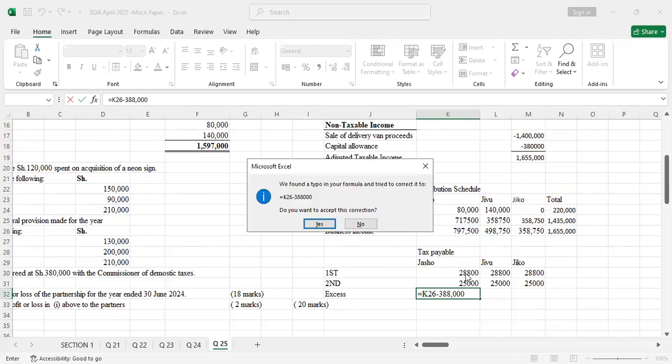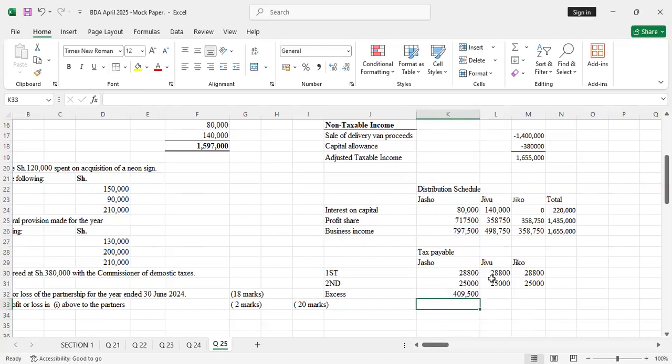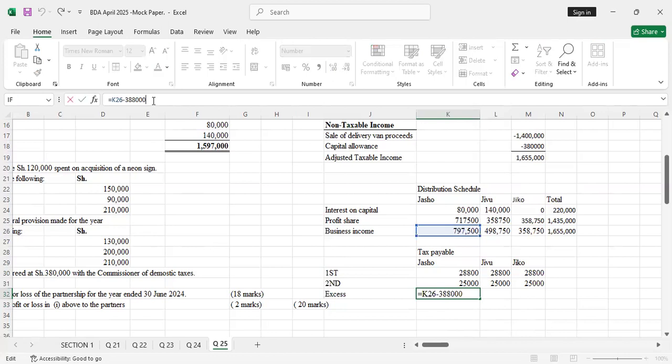All this information will be given in your exam paper. I didn't give it here because in this question we were not supposed to calculate tax payable, but I find it so important that we just calculate. So the excess will be that, but this excess value you always multiply by 30% to get the tax. You take the business income minus 388,000 to get the excess, and you charge 30% on that as the last part. Then you enter.